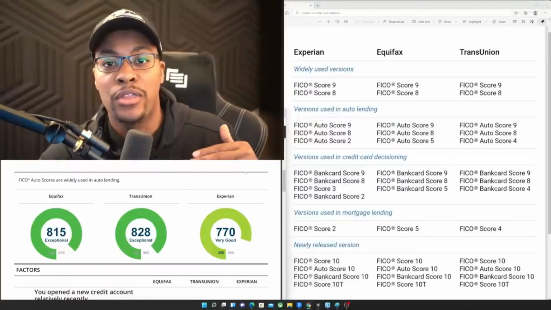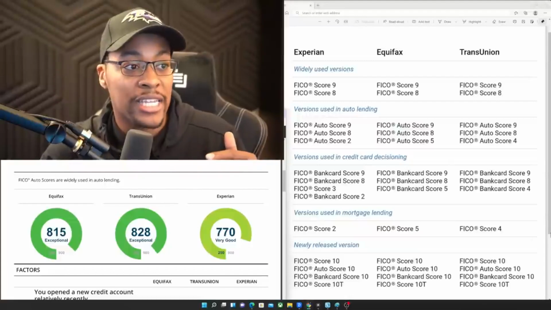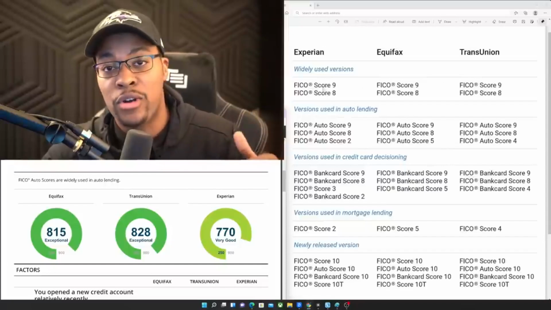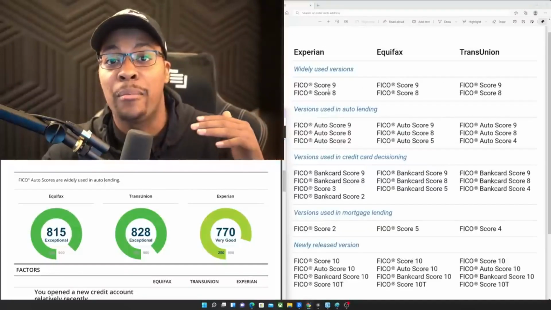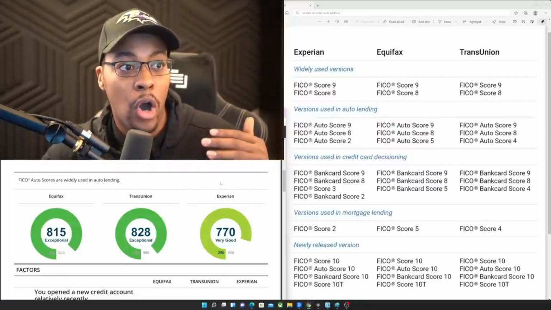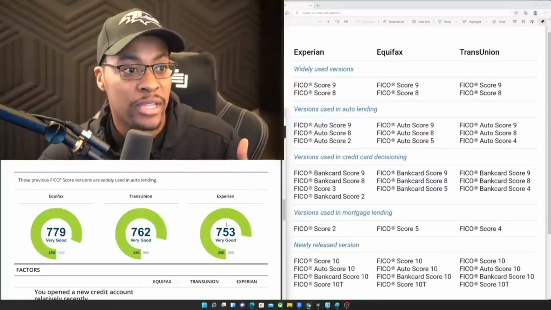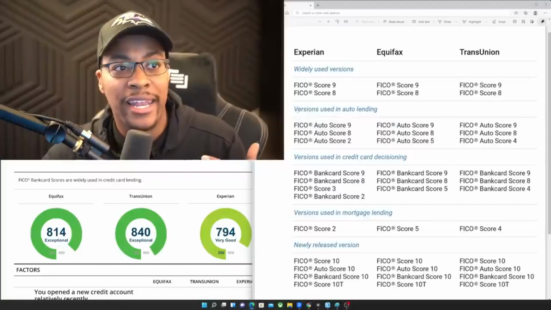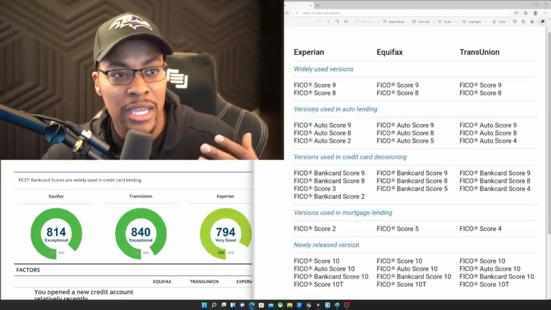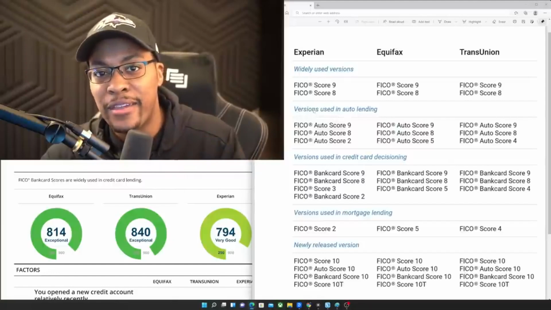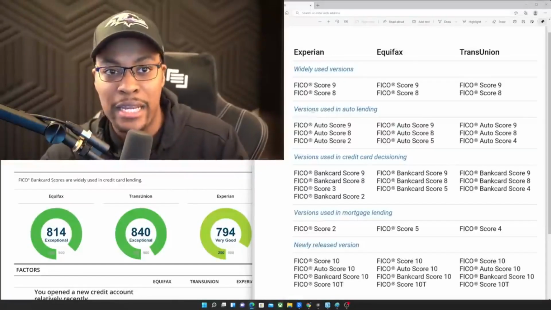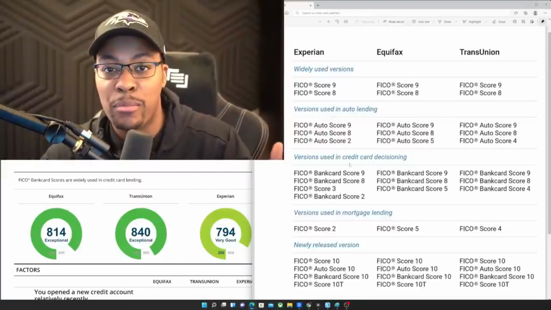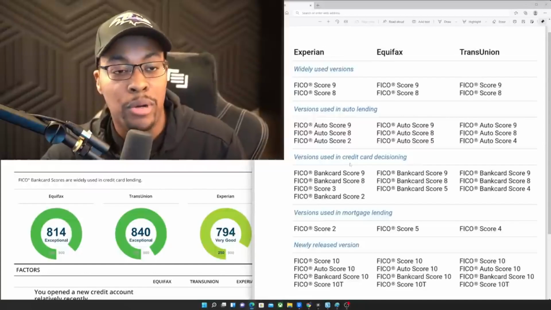Now, when it comes to the auto lending, these scores are actually out of 900 instead of the 850. The most widely used versions, FICO 9 and FICO 8, are going to be out of a maximum of 850. The auto scores are going to be out of 900 in certain cases. The credit card FICO scores are also going to be out of a total of 900. I like to think of these as specialty FICO scores. They're very specific to certain types of lending products. In auto lending, these are going to be auto loans. And with credit cards, that's going to be more for bank issued revolving personal credit cards.